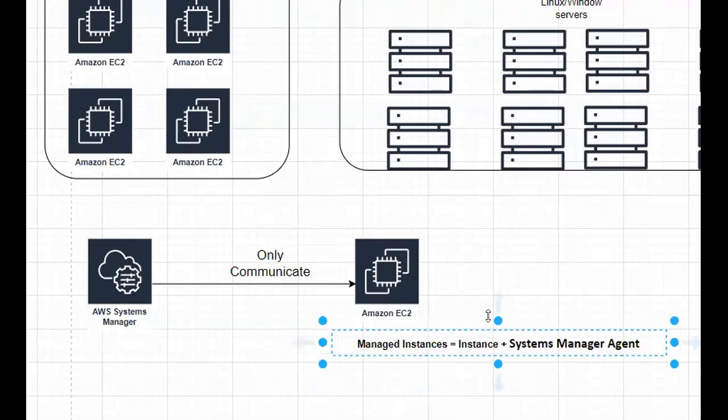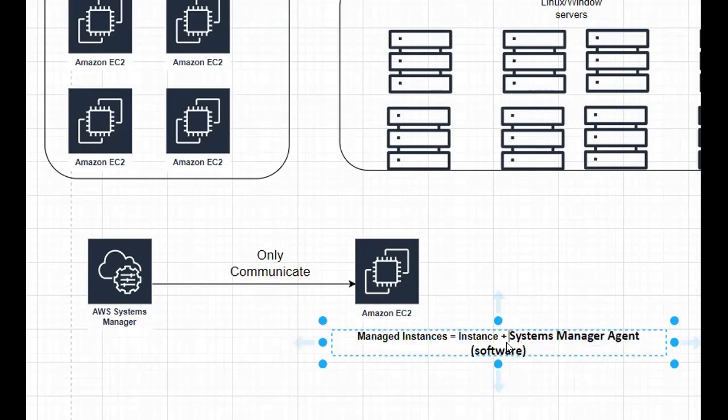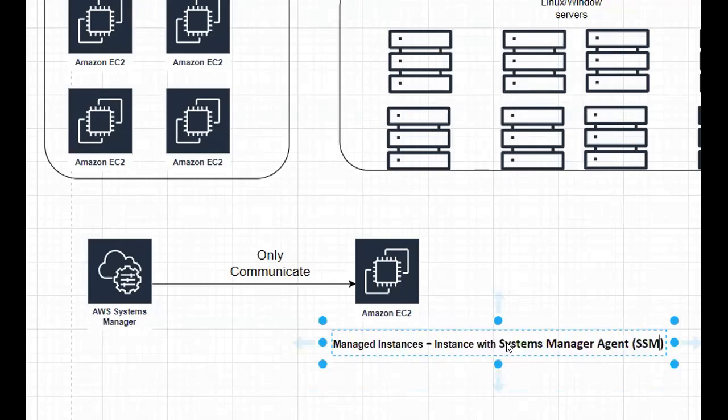This managed instance is nothing but an instance with SSM agent installed on it. So what is this SSM agent? It's nothing but a software that we need to install on any instance. In short, we call this SSM, that is Systems Manager Agent.